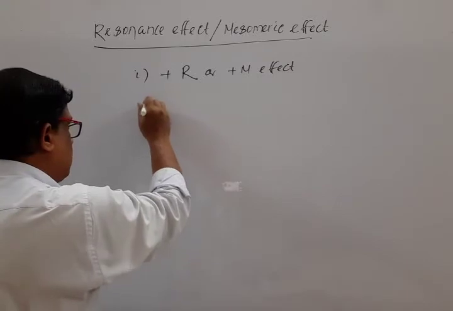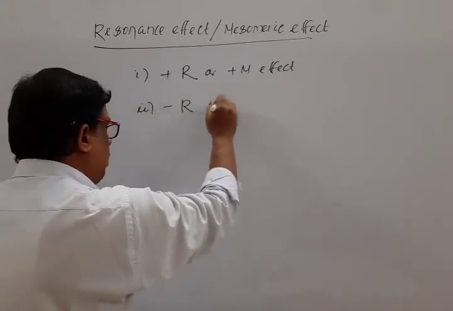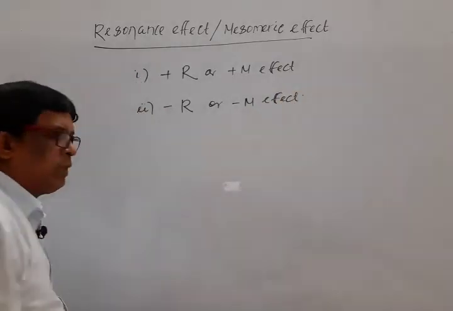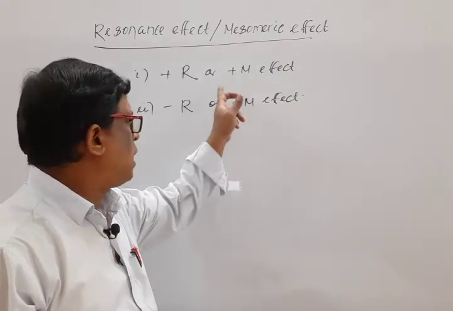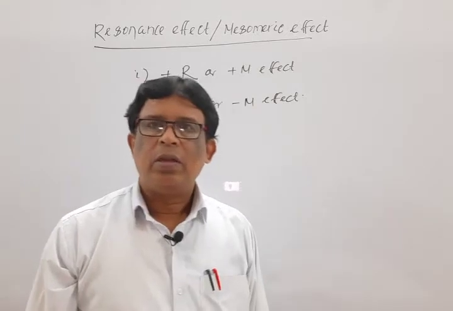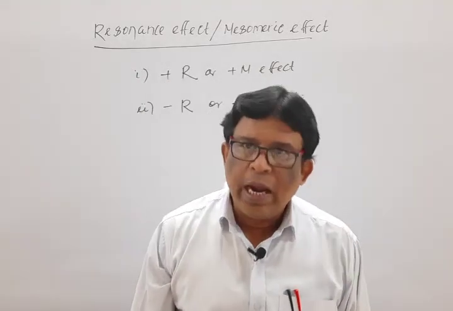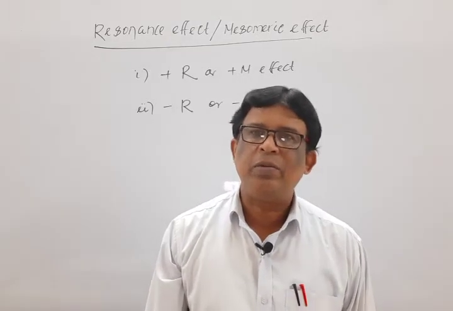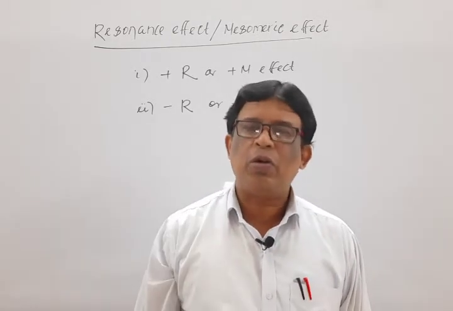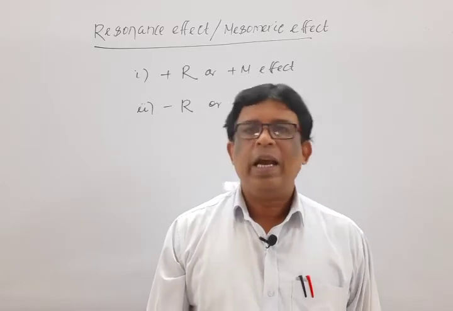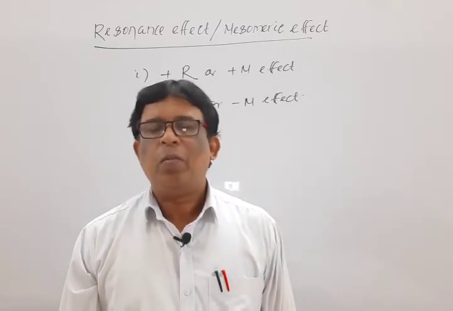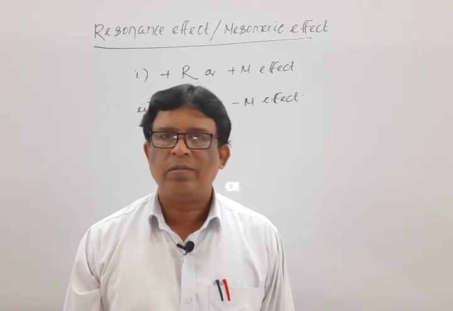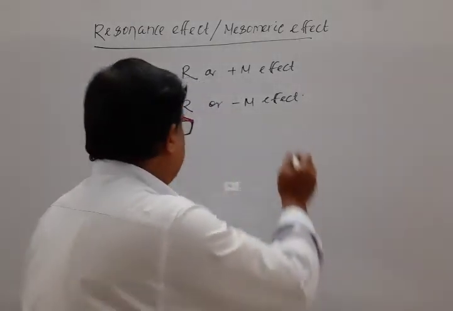Second one is minus R or minus M effect. Mark that. What do you mean by plus R effect? That means the group which donate electron pair through the conjugated pi system to the compound is said to have plus R or plus M effect.